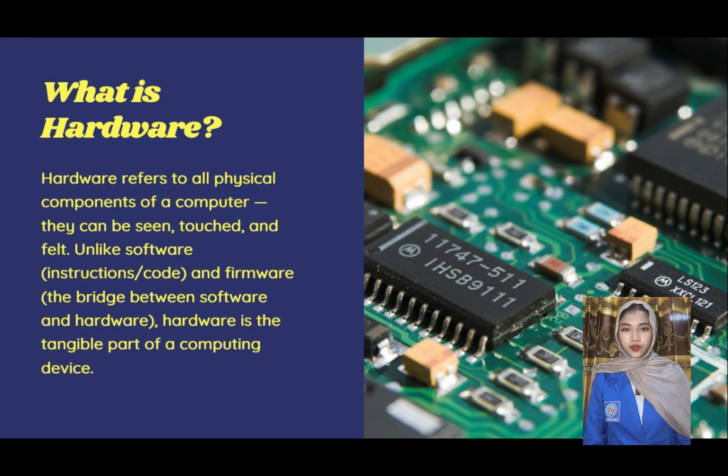What is hardware? Hardware is a type of component in a computer device that has a physical form, can be seen, touched, and felt. The difference between software and hardware is very clear. Hardware is the physical computer device whose form can be held, while software cannot be felt because it only exists as commands or code.